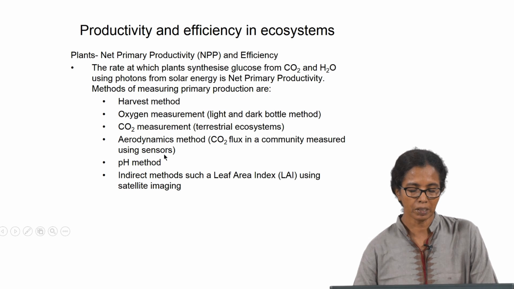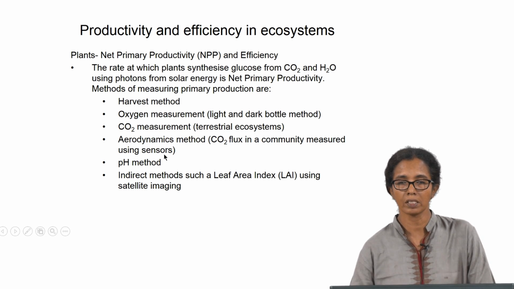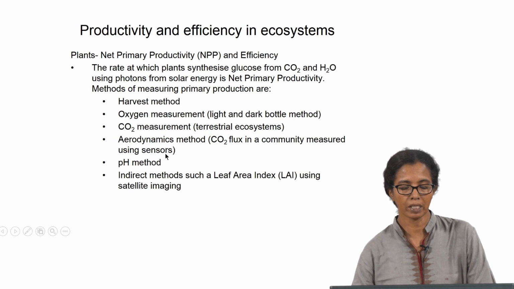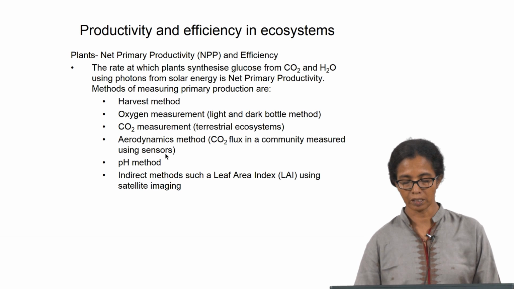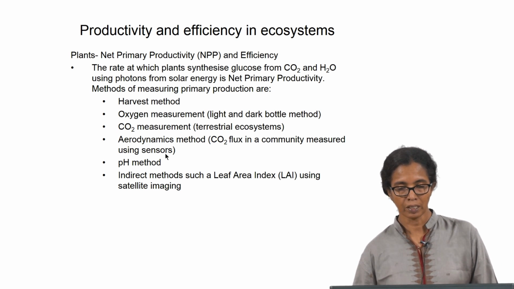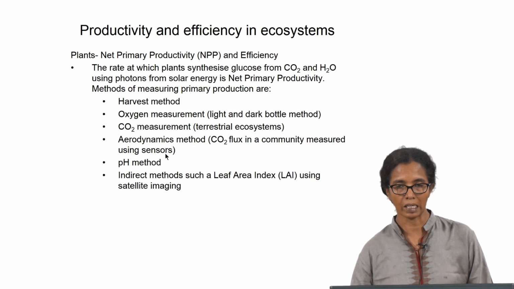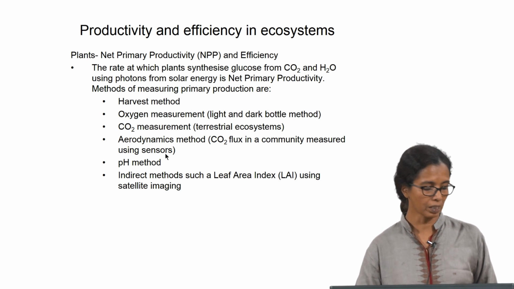Where these direct measurement methods are not possible, there are indirect methods. For example, for a large forest area, if one wants to find out the productivity, there are indirect methods such as leaf area index, that is the area of leaf that is exposed on one side to the sunlight, which can be measured by measuring the green index, or the green reflected light from the leaf surfaces, using satellite imagery.